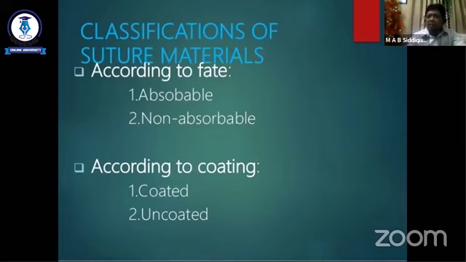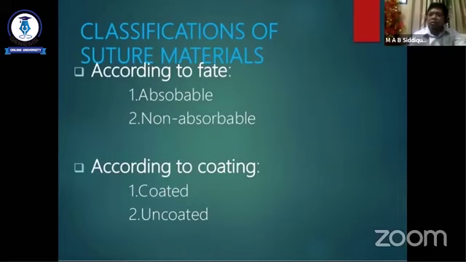But sometimes in suturing, the body needs the suture material for a permanent time, and in this case it is called non-absorbable suture. This non-absorbable suture is retained within the tissue for an unlimited period.